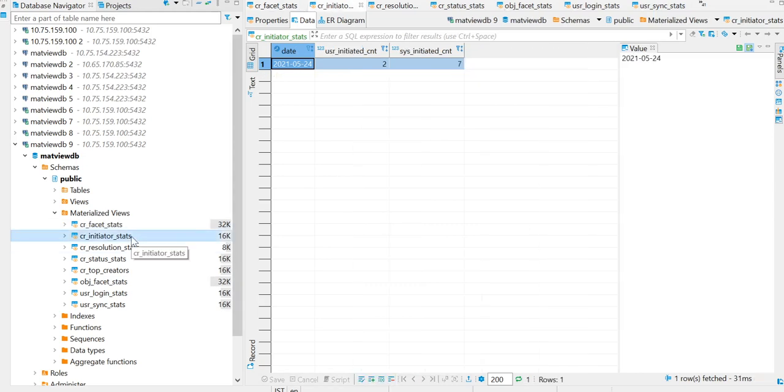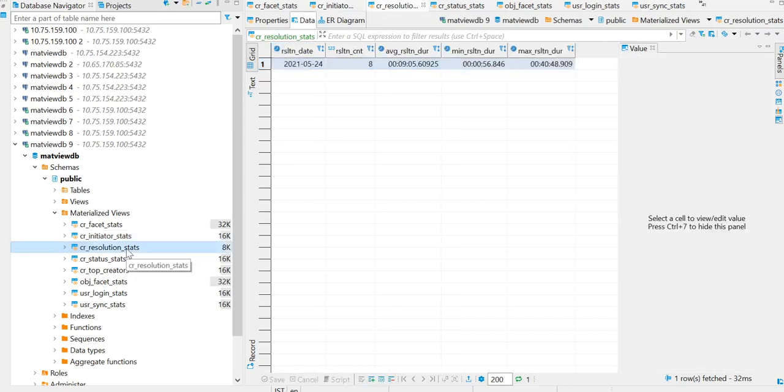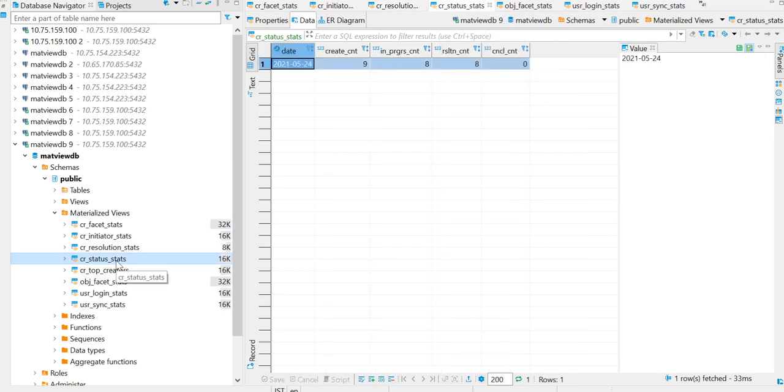Whereas coming to CR initiator status, here we can view the number of manual or automatic change requests, like user initiated or system initiated. And coming to CR resolution statistics, here we can view the average number of change requests that are resolved every day, like the resolved date and the resolved count and the average resolution time, minimum resolution time and the maximum resolution time. And coming to CR status stats, here we can view the count of change requests, like created count, in progress, whether the workflow has been started and the CR is in progress, and the resolved count and the cancelled count.